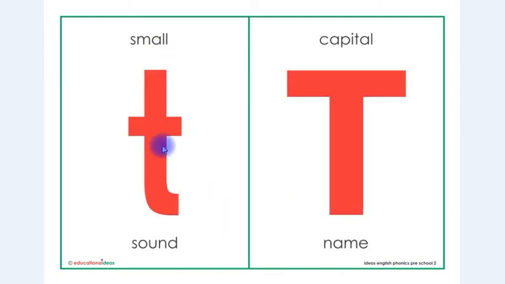This is letter T in small shape and this is letter T in capital shape. The sound is T and the name is T.